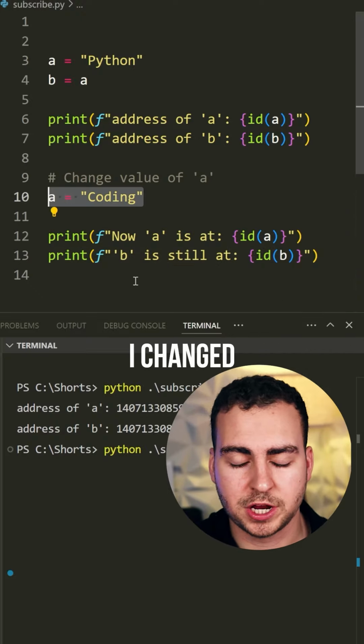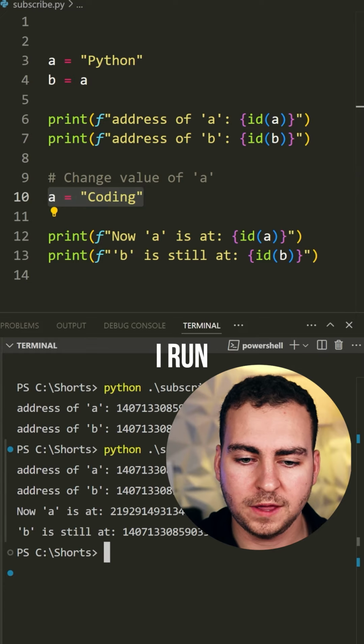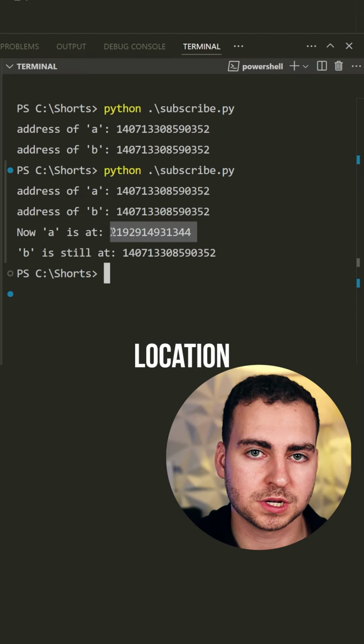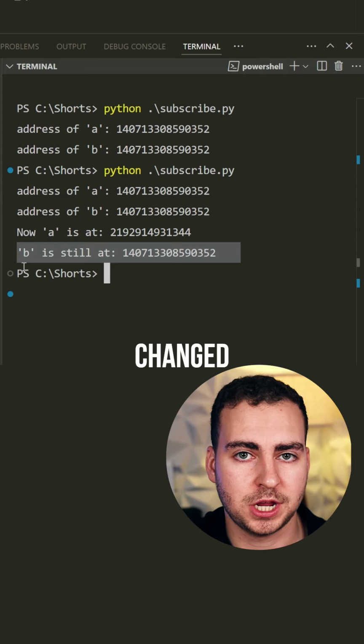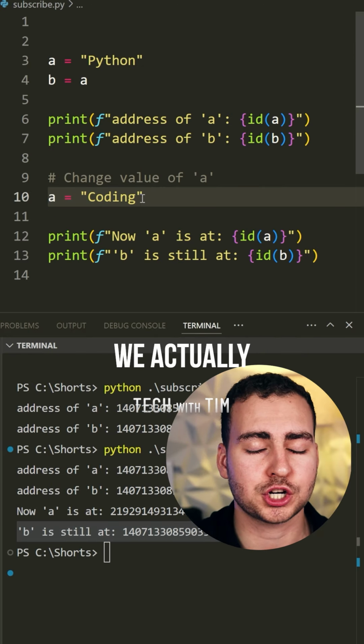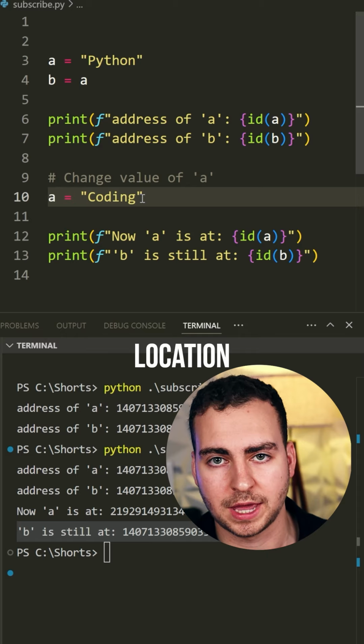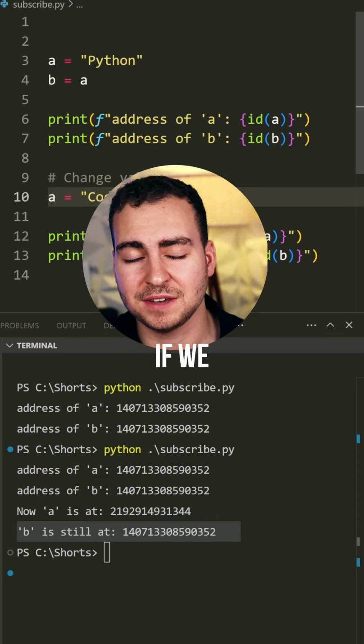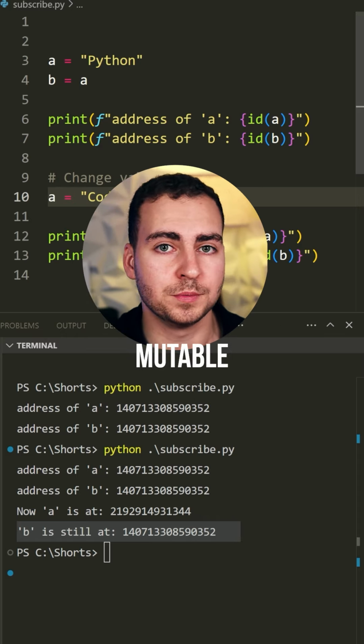Notice now that I changed A to be equal to coding, and when I run this, A actually has a new memory address location, but B's hasn't changed. That's because we're using an immutable value, and when we do a new assignment, we actually get assigned a new memory address location. However, everything changes if we use something like a list, which is mutable in Python.